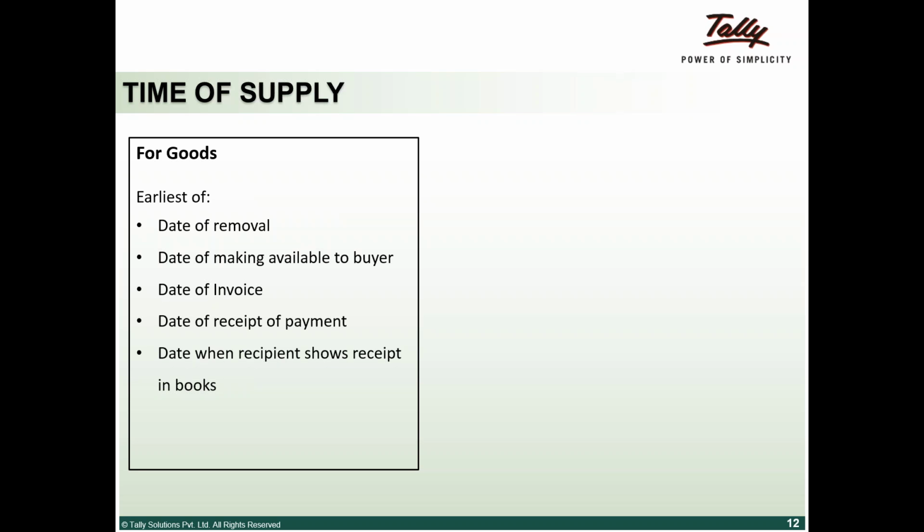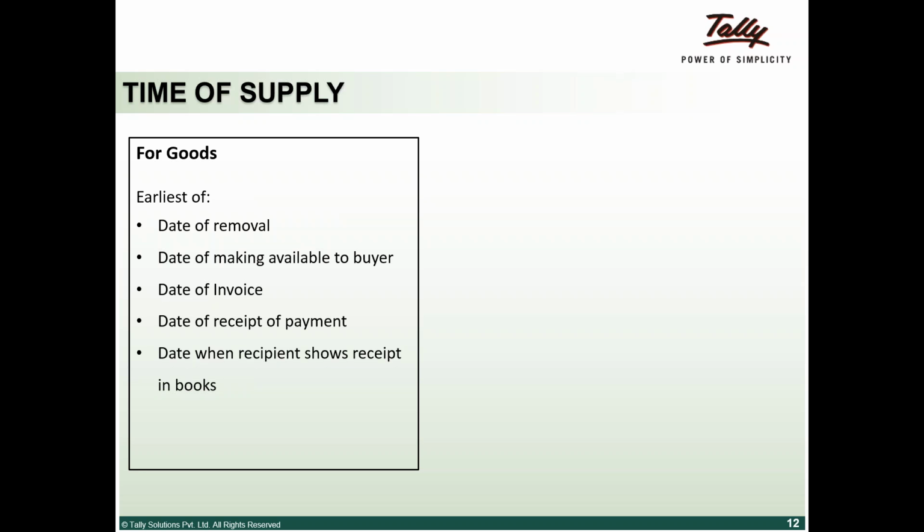Date of invoice: as soon as we raise an invoice, that date. Or receipt of payment: if I receive an advance, from that date. And the third one is as soon as I account for that receipt of material, on that day. Whichever is earliest is the time of supply. So it becomes important to recognize when the goods have been supplied. Like you said, it is the earliest of any of these.